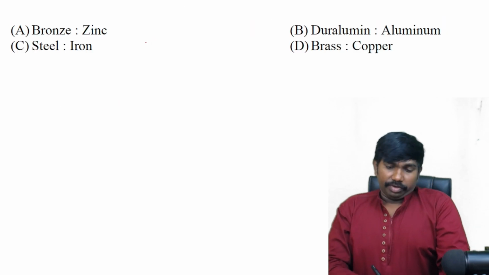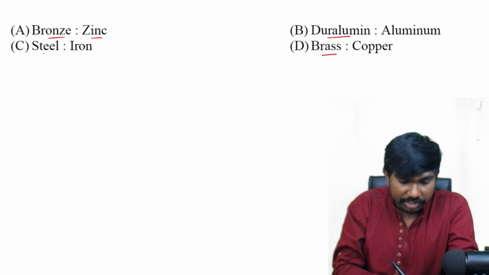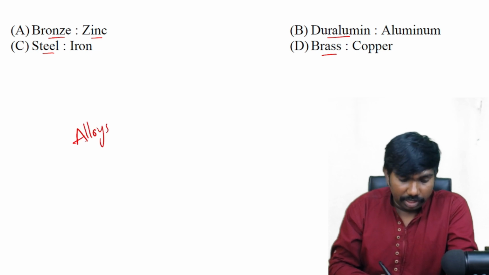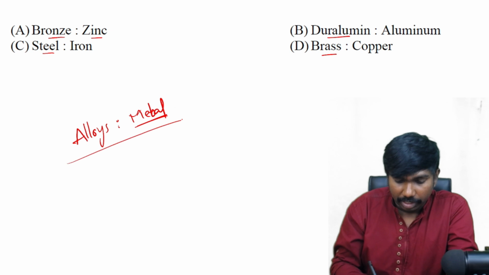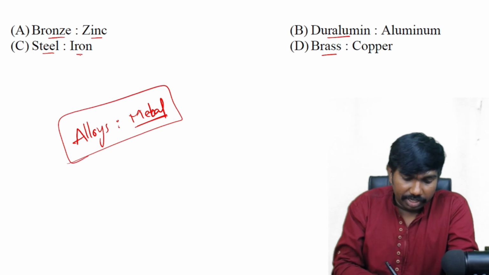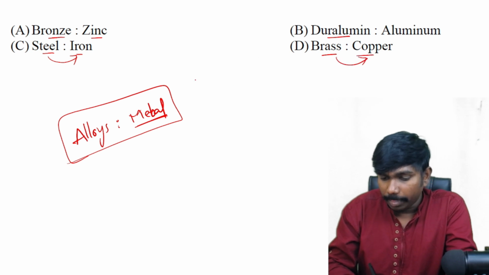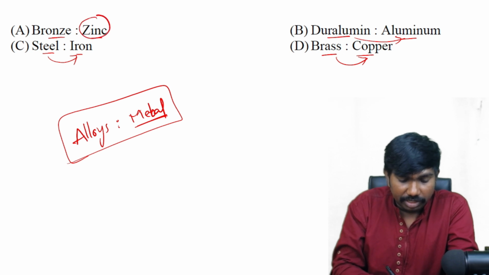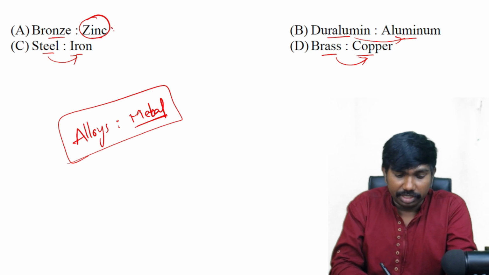Next one, again chemistry. Bronze, duralumin, brass and steel. If you observe these words, these are alloys, and these alloys are formed by which metals? That is written in the second place: metal, alloy and metal. So iron is a metal of the steel alloy, copper is a metal of brass, and aluminum is a metal of duralumin, but bronze, zinc is not included in the composition of bronze.